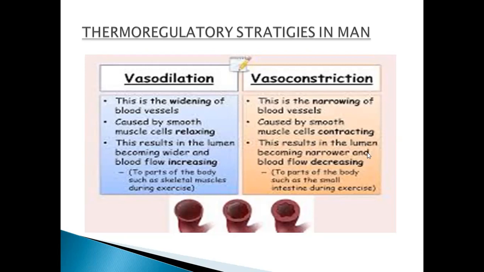Next is vasoconstriction, where the vessels become narrow and the lumen of the blood vessels also becomes narrow. And how does it happen? It is caused by smooth muscle cells contracting. This results in the lumen becoming narrow and blood flow decreasing to parts of the body such as the small intestine during exercise.